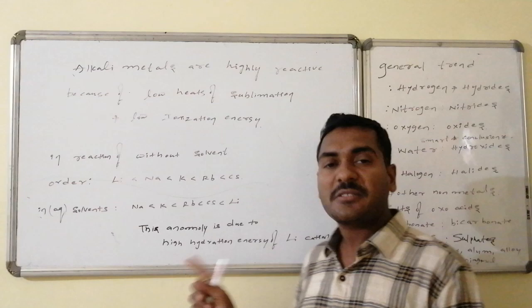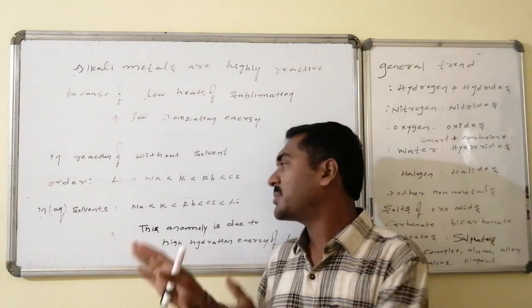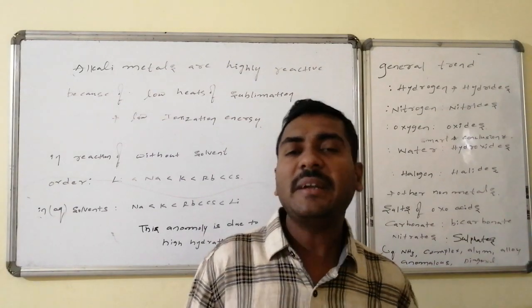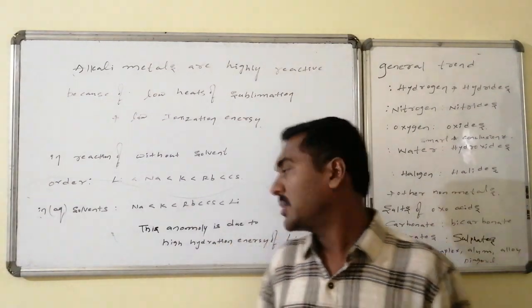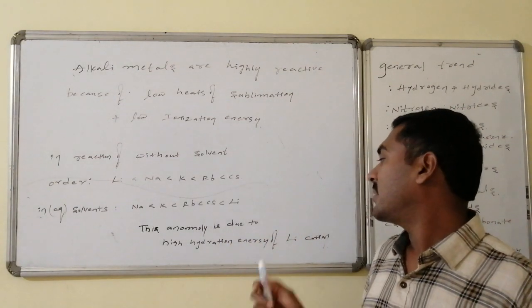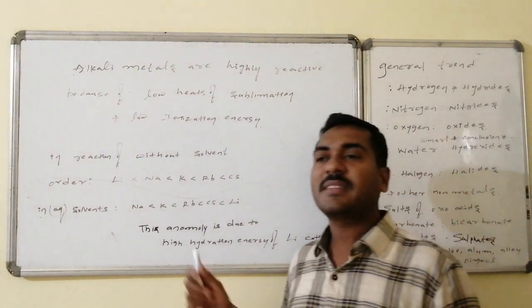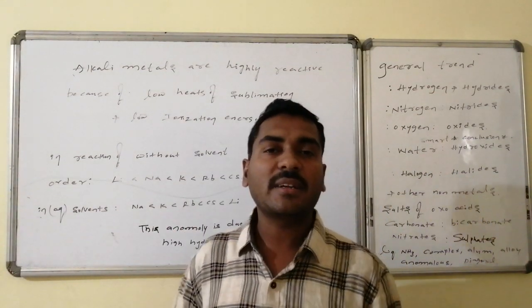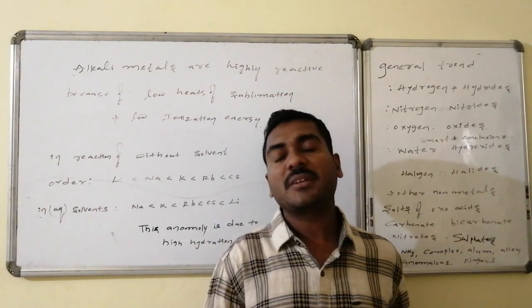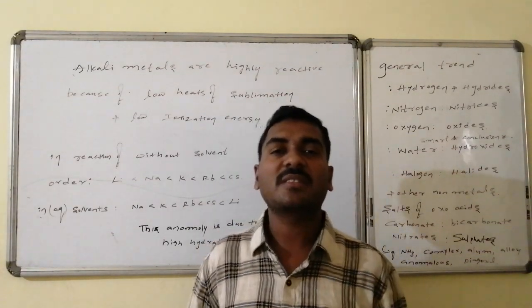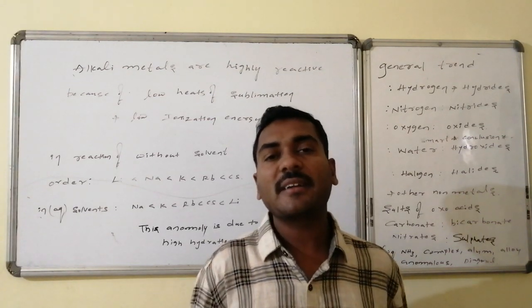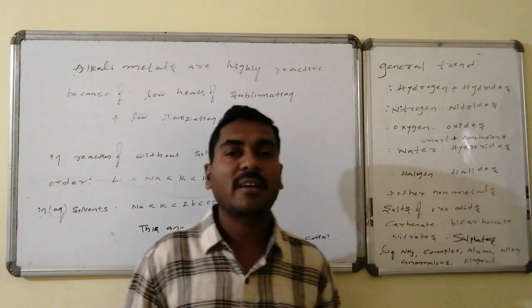Due to this highest value of hydration energy, it overcomes all the barriers, takes the first position and maintains highest reactivity. Therefore, this higher hydration energy is responsible for the anomaly present in the reactivity order of the alkali metals when they participate in chemical transformations in solvents, especially solvents like water. This is the trend related to the reactivity of the alkali metals.